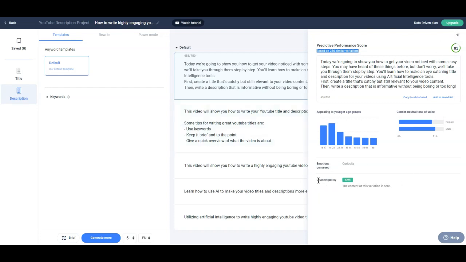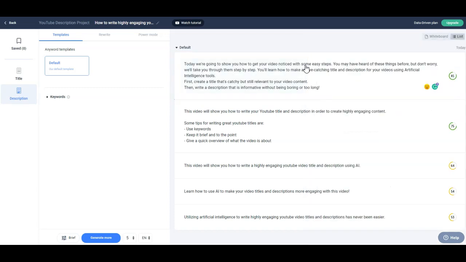It's also saying here channel policy, it's safe, the content of this version is safe to use on the platform. So if you're doing it for Google Ads and things like that, it'll give you that there. It'll maybe flag it a little bit, and you could reword it and stuff like that. But very, very great software.